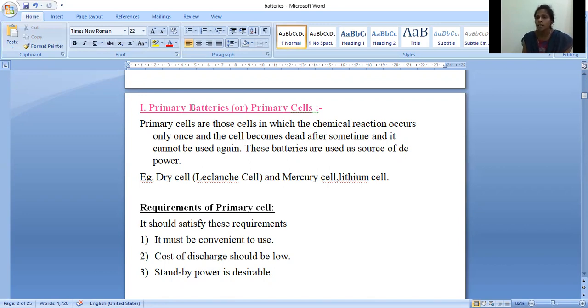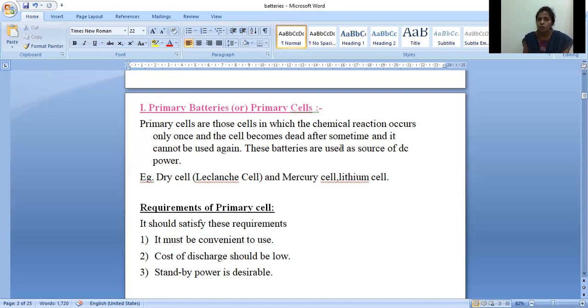See, for example, the wristwatch batteries. The wristwatch batteries are non-rechargeable batteries. Once completely discharged, or once completely dead, we can't recharge such batteries. Yes, so that is an example of a primary battery. So what is a primary battery? The primary battery is nothing but one in which the chemical reaction occurs only once and the cell becomes dead after some time and it cannot be used again.